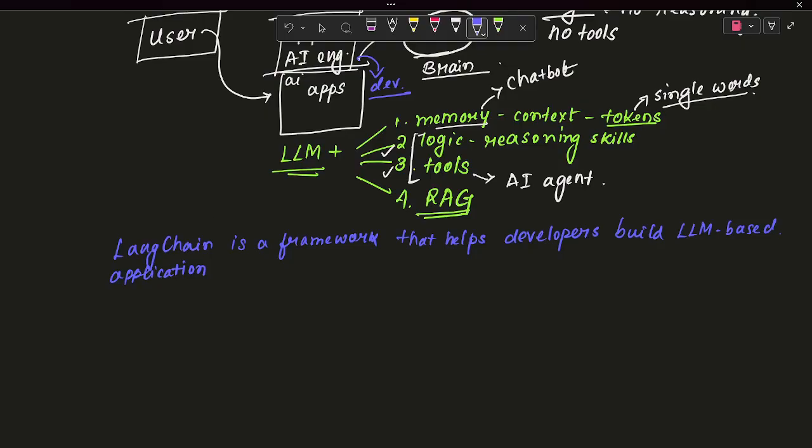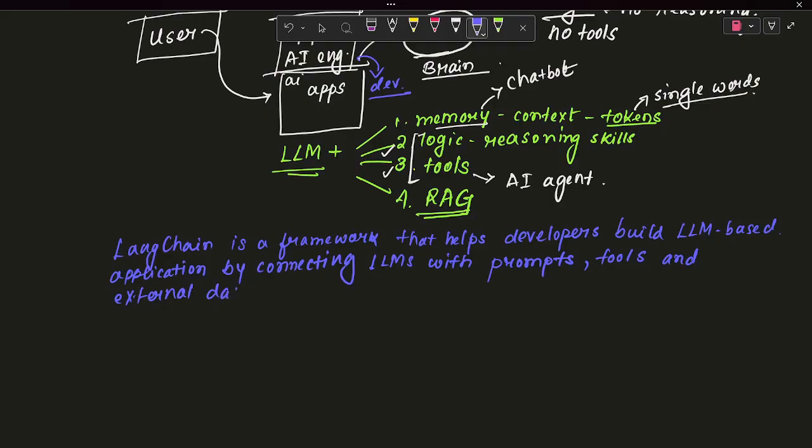So LLM based applications we will be building by connecting large language models, or by connecting LLMs with a few factors, whatever I have mentioned: prompts for some instructions, tools to build some agents, so that my application will work as an AI agent, and even external data servers or resources.